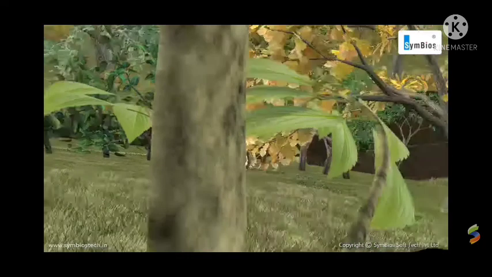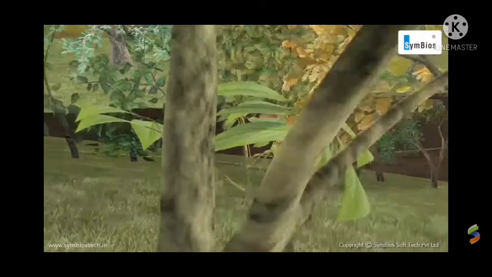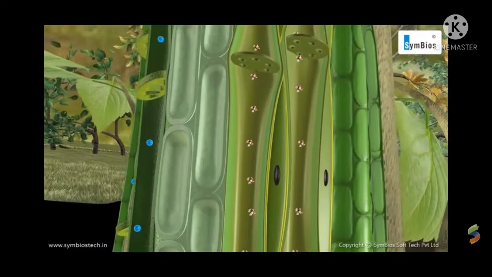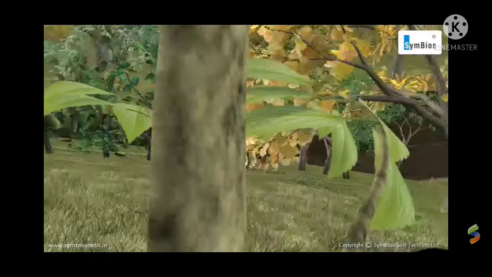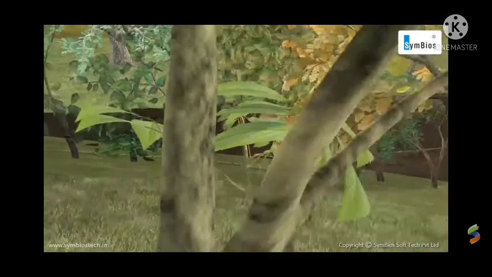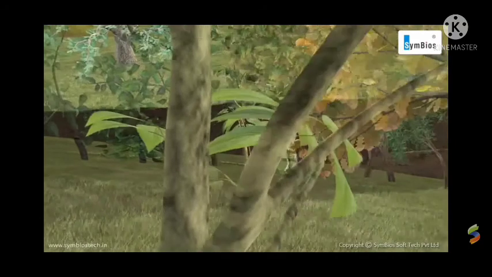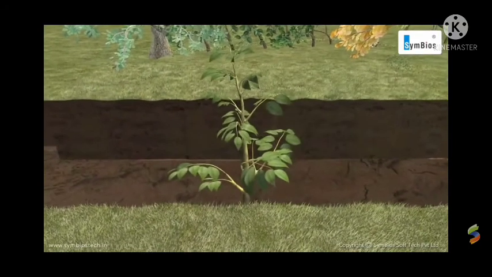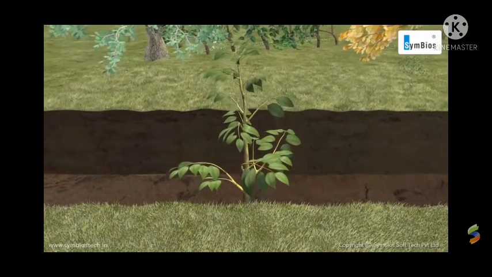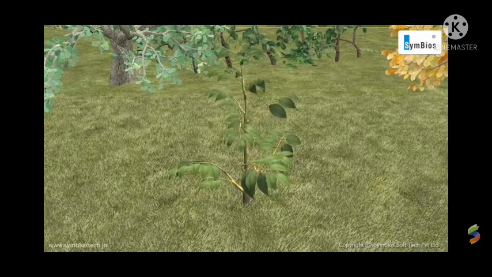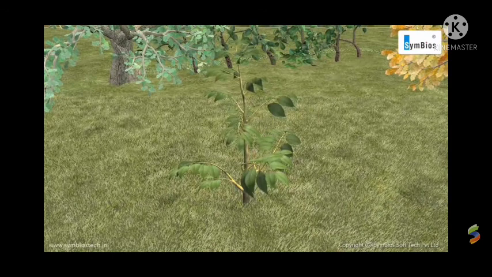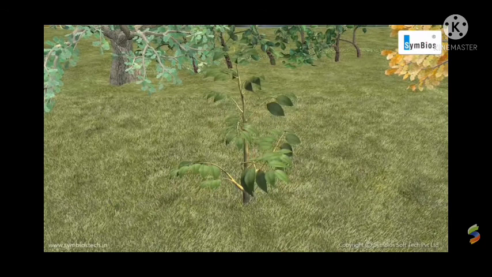So food is transported from leaves to different parts of the plant by phloem. For this, sieve tubes and companion cells help together and transport food and other substances from leaves to other parts of the plant. This movement of food from the leaf to different parts of the plant is called translocation.